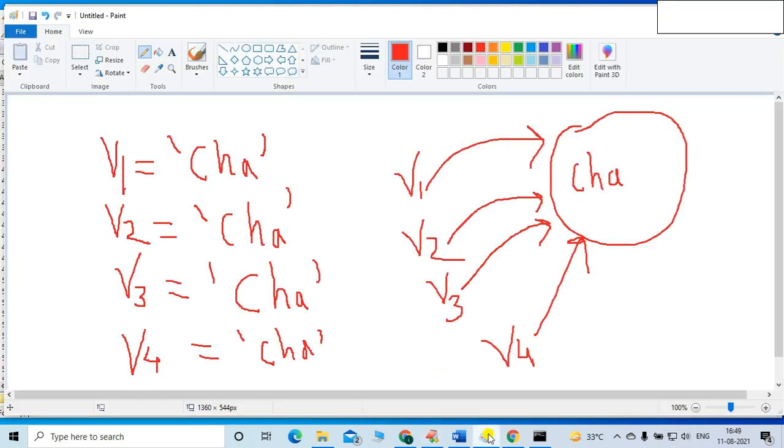Diagrammatically, let me tell you, voter V3 is changing its city. From now onward, his city will be HYD, Hyderabad. Definitely the ID for Hyderabad will be different. Let me check whether what I said is correct.